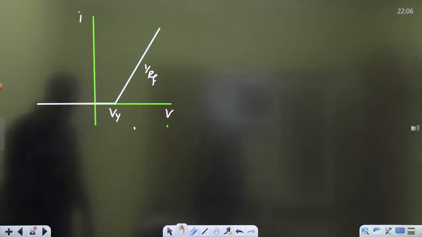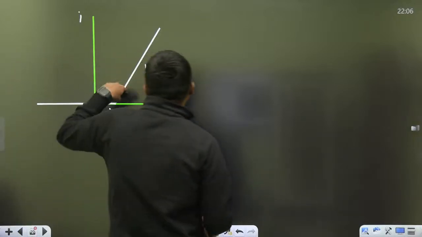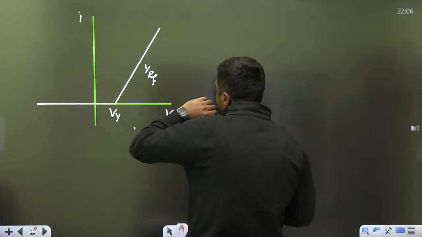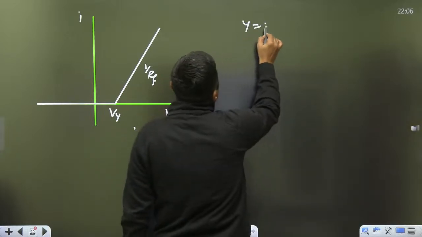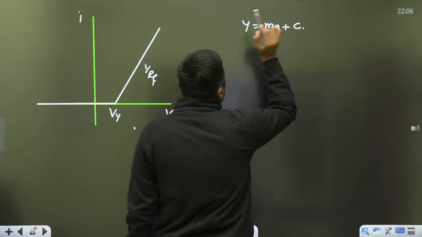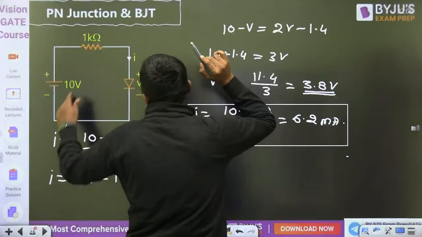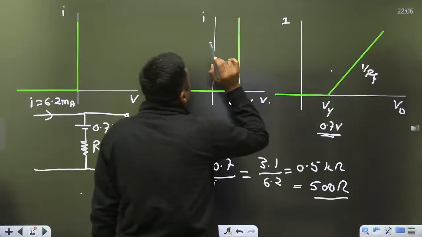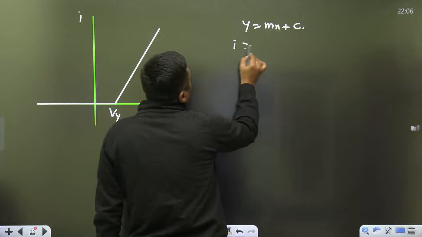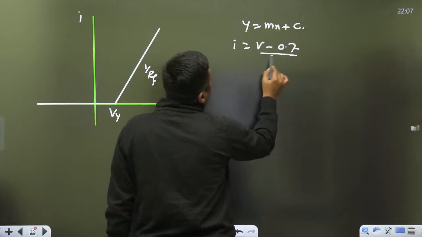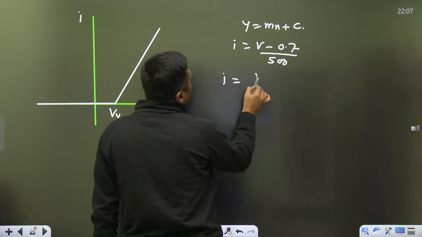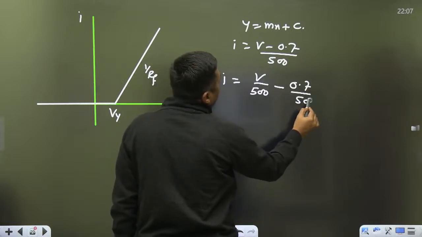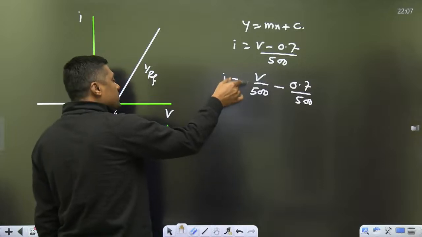Now what is the equation of the line, the equation of the current? You can find the value of the current here, as you know y is equal to mx plus c. So what is the equation given here? I is equal to (V minus 0.7) upon 500. You can write V upon 500 minus 0.7 upon 500. So this is nothing but V upon 500.